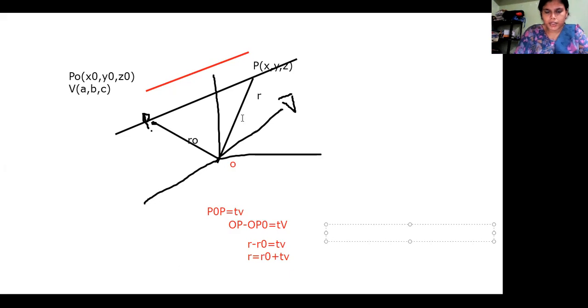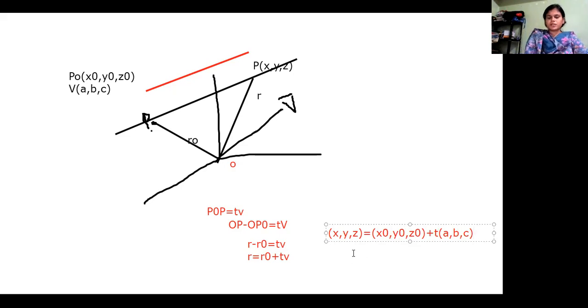We can write it as X, Y, Z, which is equal to X naught, Y naught, Z naught, plus T times V. V is also provided to us, that is A, B, C with the coordinates.